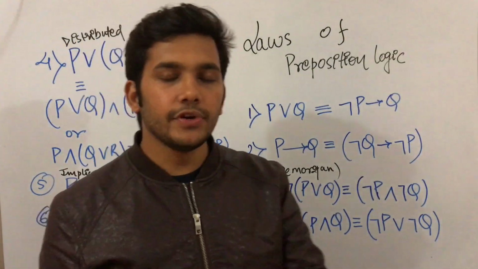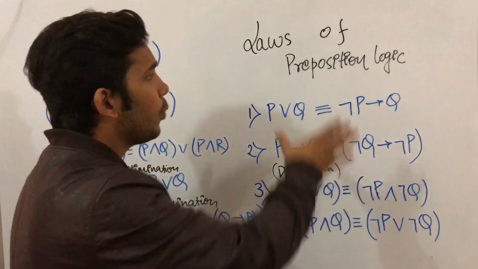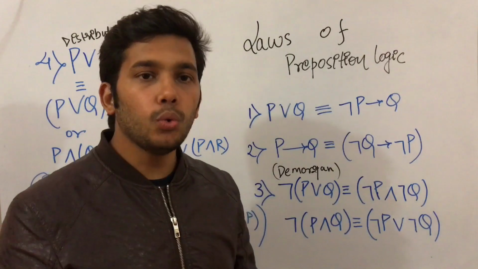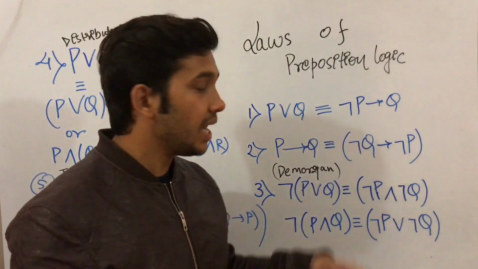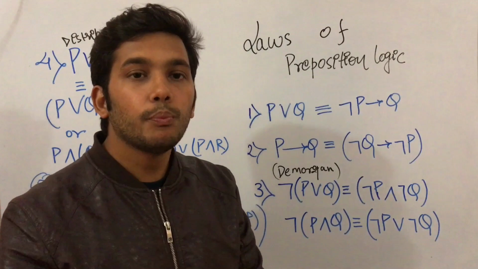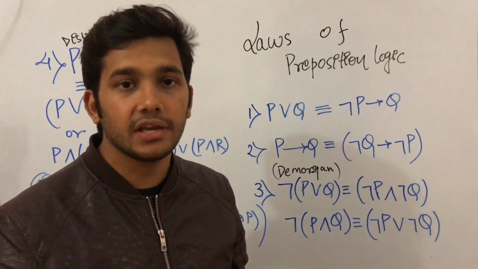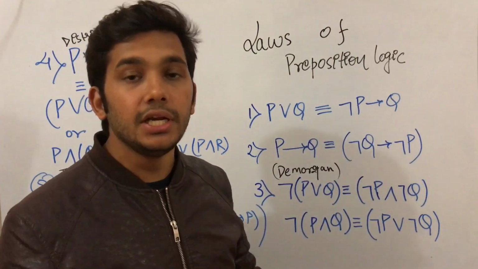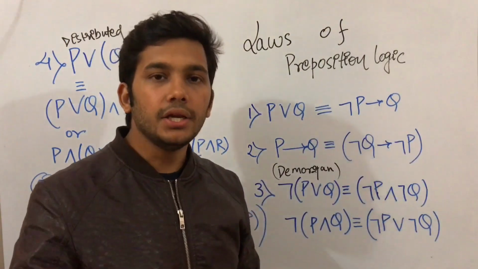So hi guys, in this video I am going to talk about the laws of propositional logic. These laws are used when you want to convert a propositional statement into a negation form, and these negation statements are used when you want to prove some result. If there are given sets of statements, like 7 to 8 statements, and at the end you want to prove some result, then for proving such a result using resolution, negation statements are used.